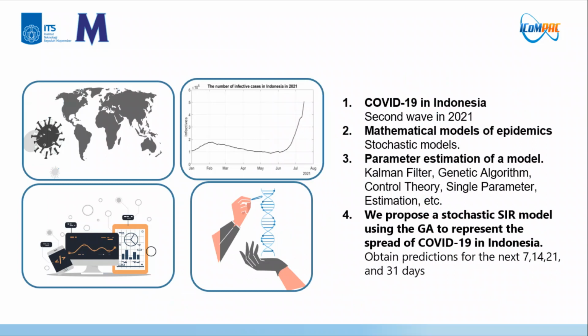The first case of COVID-19 was reported on December 1, 2019. COVID-19 has caused millions of deaths worldwide and long-term health problems in some people who recover from the disease. COVID-19 cases in Indonesia, especially in 2021, show two waves. The first wave appeared in January and the second wave in July, with the number of infected individuals reaching the highest peak.